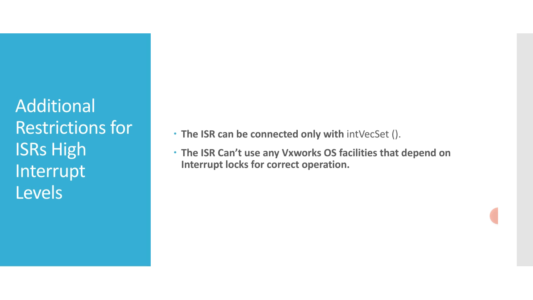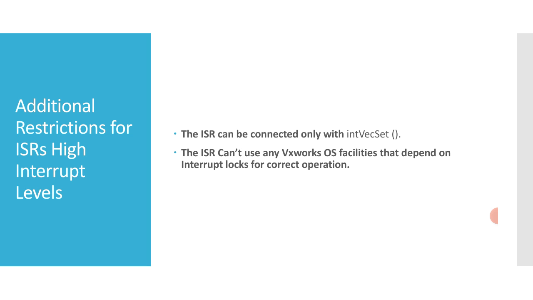One is the ISR can be connected only with intVecSet, and the ISR cannot use any VxWorks operating system facility that depends on the interrupt locks for correct operation. Okay, I repeat, the ISR can be connected only with intVecSet. The ISR cannot use any VxWorks operating system facilities that depend on the interrupt lock for correct operation.